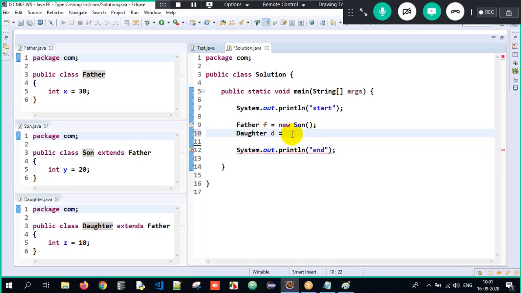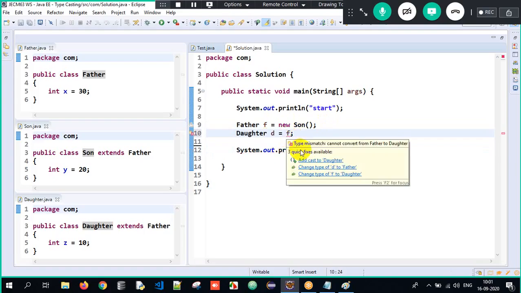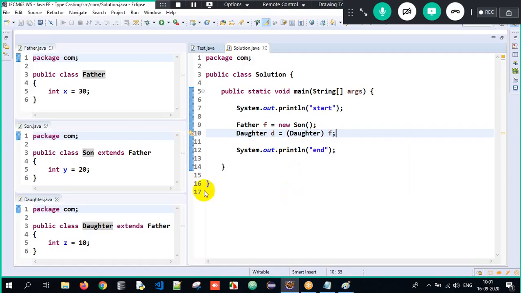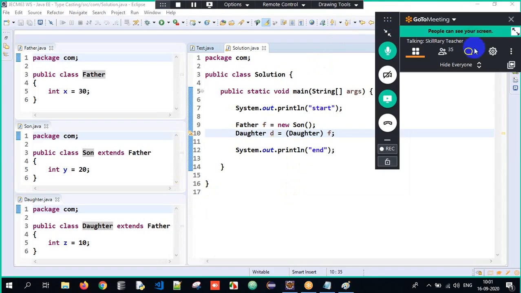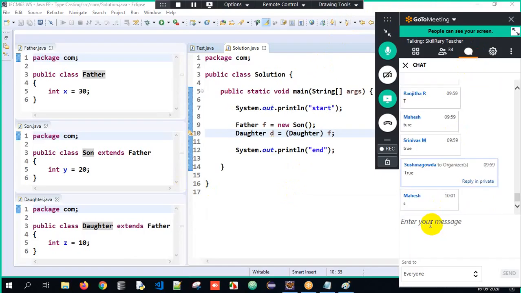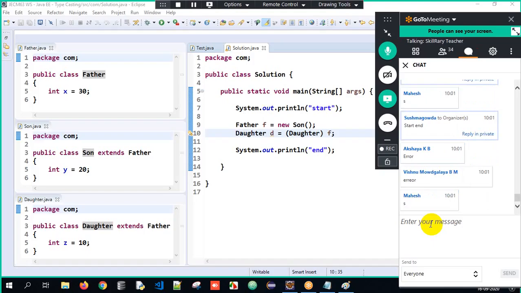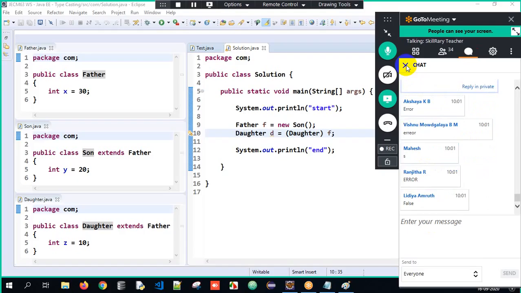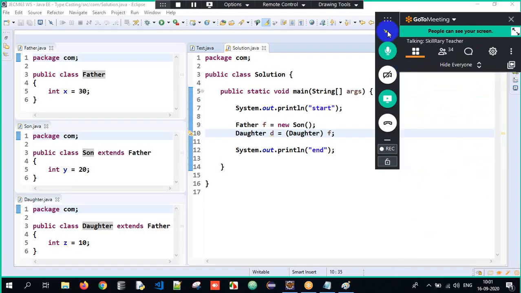Now here I will downcast it to Daughter. I need to do it explicitly because downcasting happens explicitly. What will be the output, guys? Only start and end, or what should be the output? Just tell me, what should be the output of this program? Majority of you have given me different types of answers.